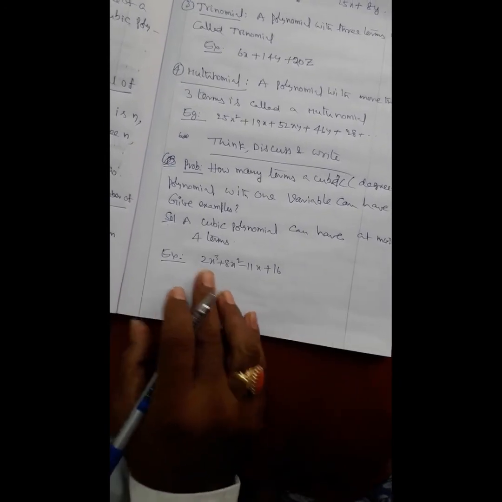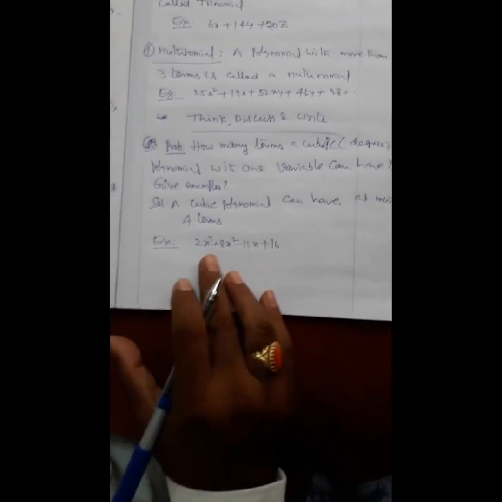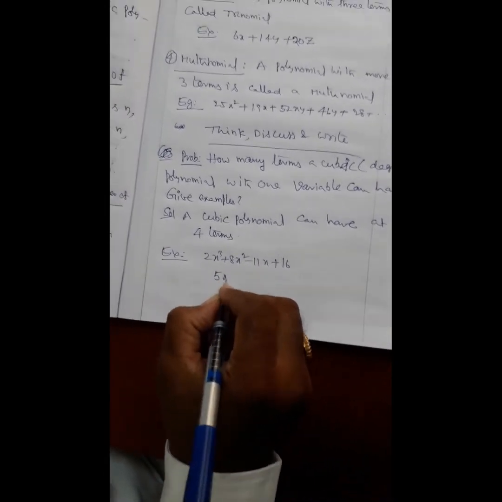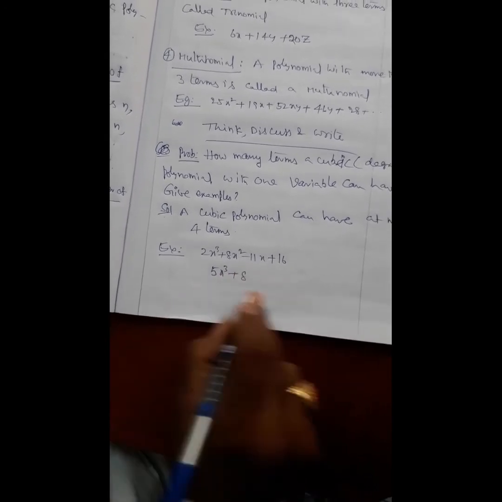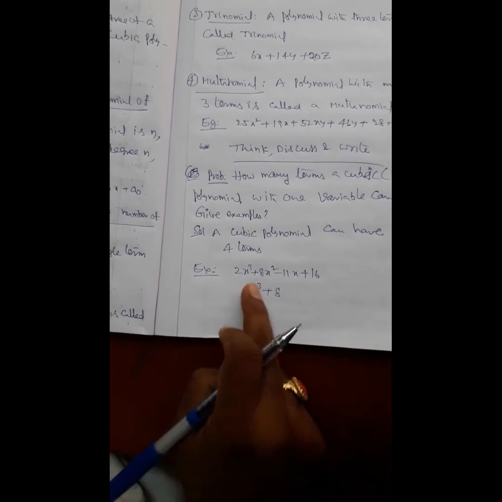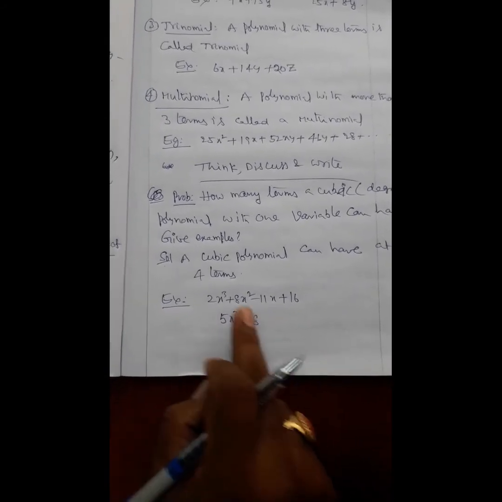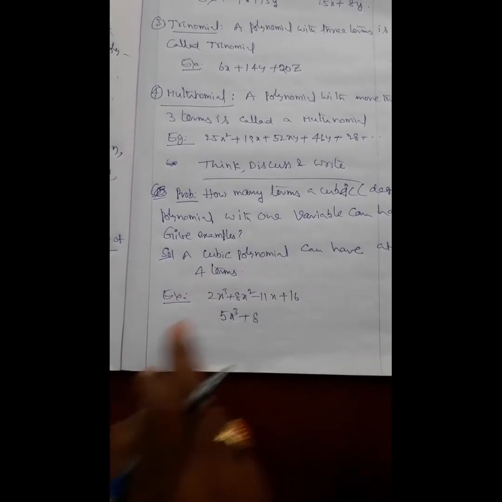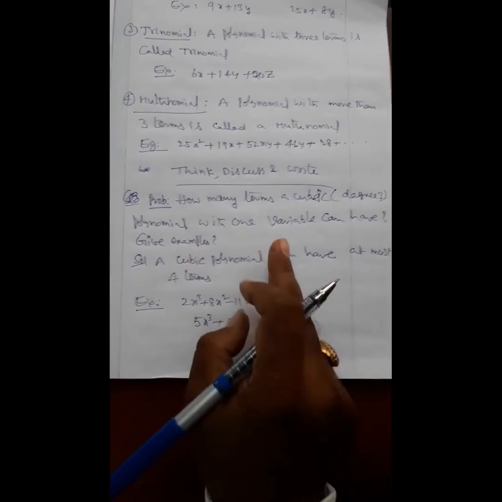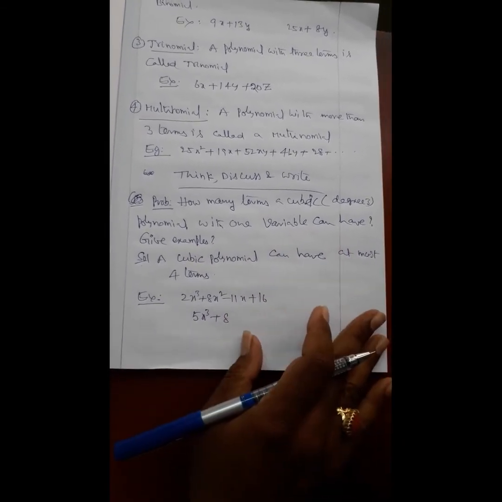This is a cubic polynomial having at most 4 terms, that means maximum 4 terms. Another example for a cubic polynomial is 5x cube plus 8. It is also a cubic polynomial. Why? Because the degree of this polynomial is 3. That's why it is cubic polynomial. But at most means maximum 4 terms a cubic polynomial with one variable can have. That is the solution for this problem.